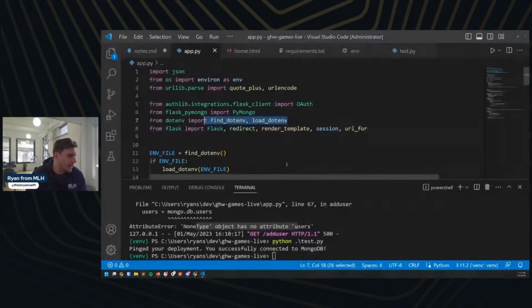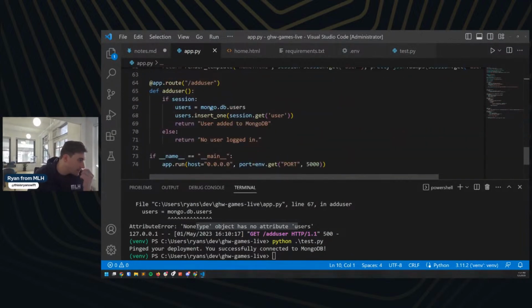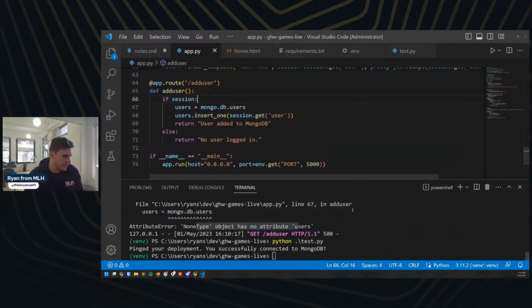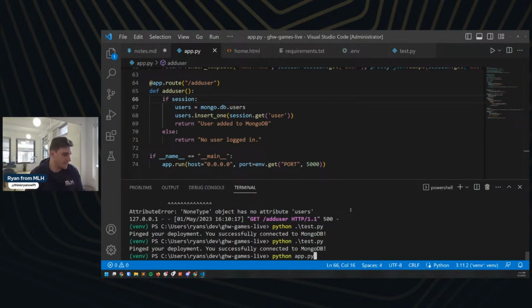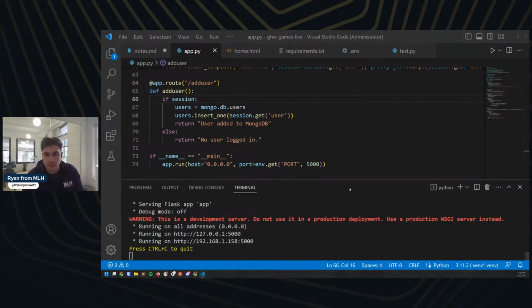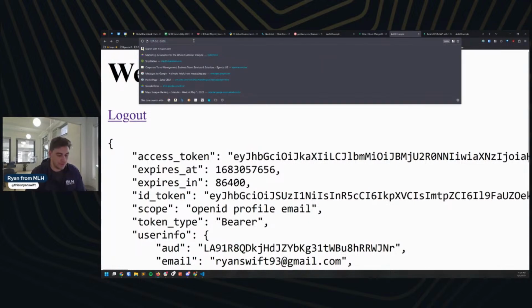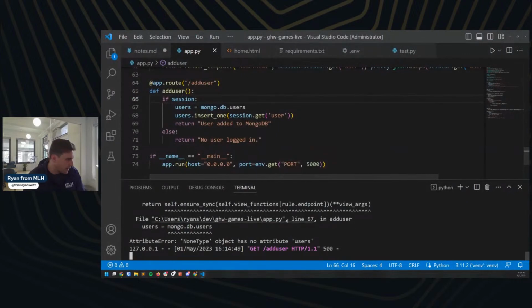Okay. And then if we come back into our app, users, one get. I don't think that's going to fix it for us, but oh, that's not what I wanted to run. Let's try this again. So again, we want to just go to /add user, and we're going to get the same error on this in particular.